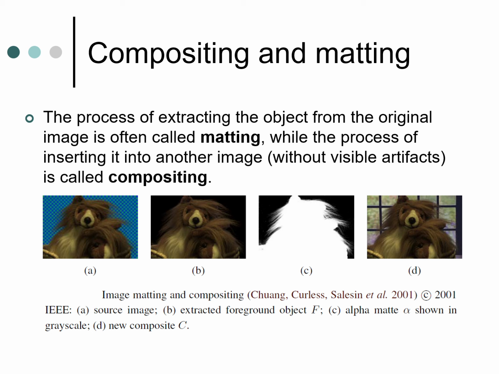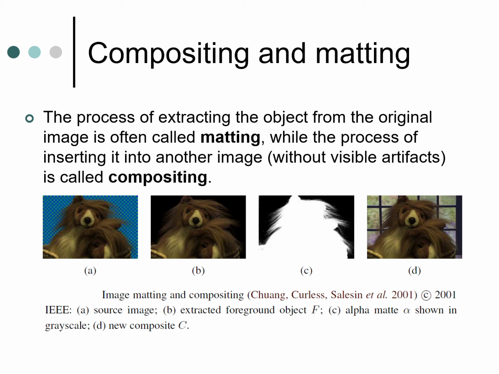The last topic is compositing and matting. Matting means the process of extracting the foreground from the original image, whereas the process of inserting it into another image is compositing. Here we can see a bear which is present in the original image has been extracted.